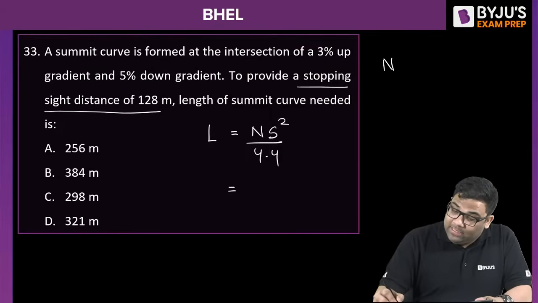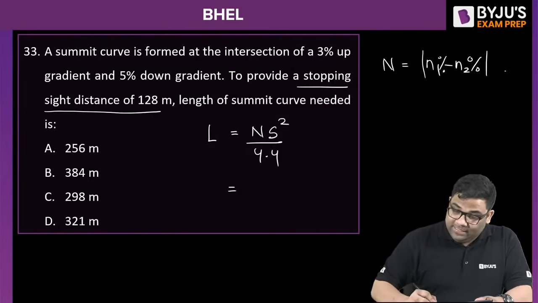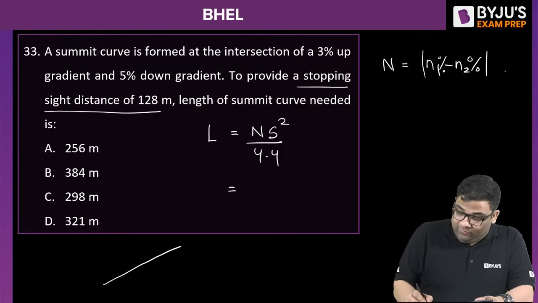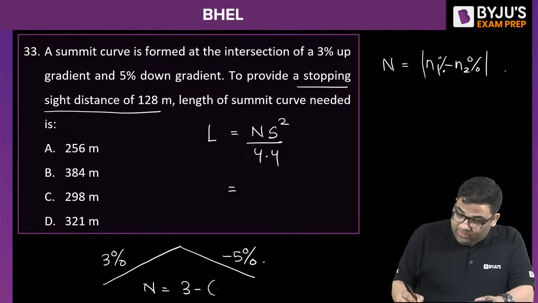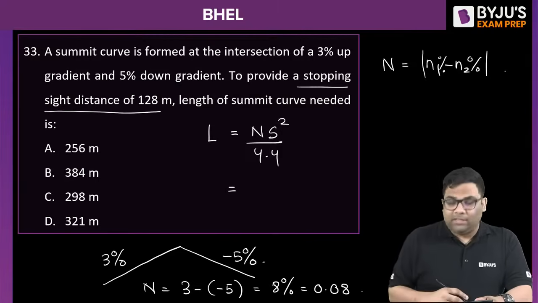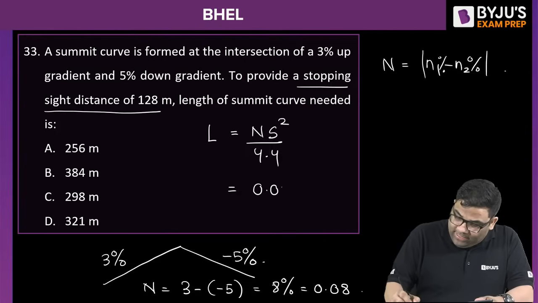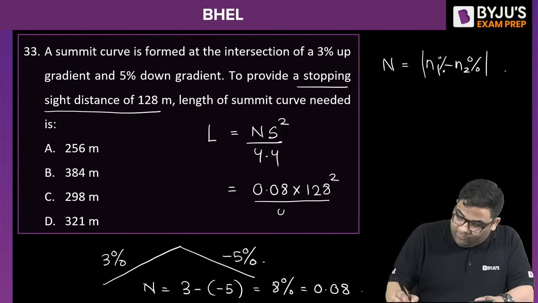N is what? N is your N1 minus N2 percentage, right? You see it is given 3% up gradient meeting 5% down gradient. So this is 3%, this is minus 5%, right? So N will be equal to 3 minus of minus 5, that is how much? 8%, or I can say 0.08, right? So this will be 0.08 into 128 square divided by 4.4.